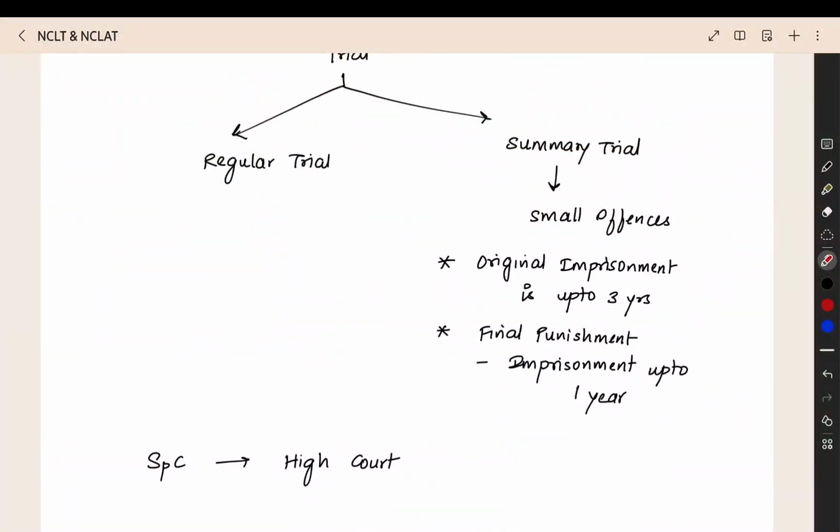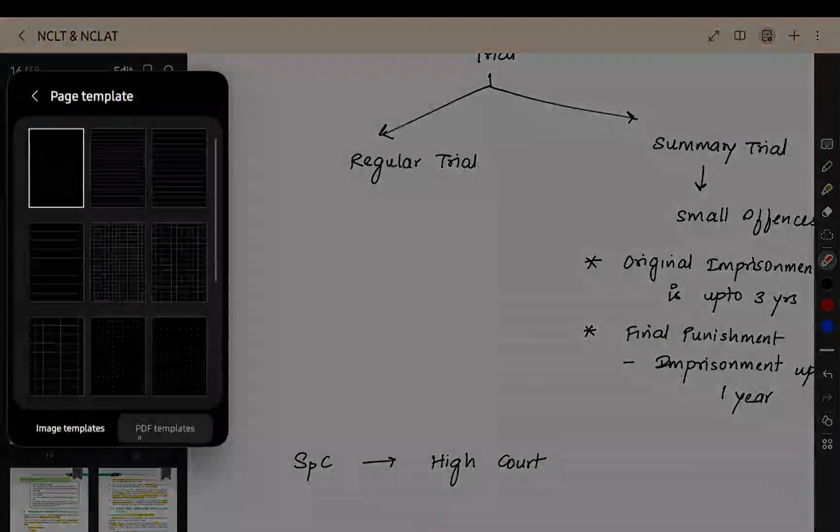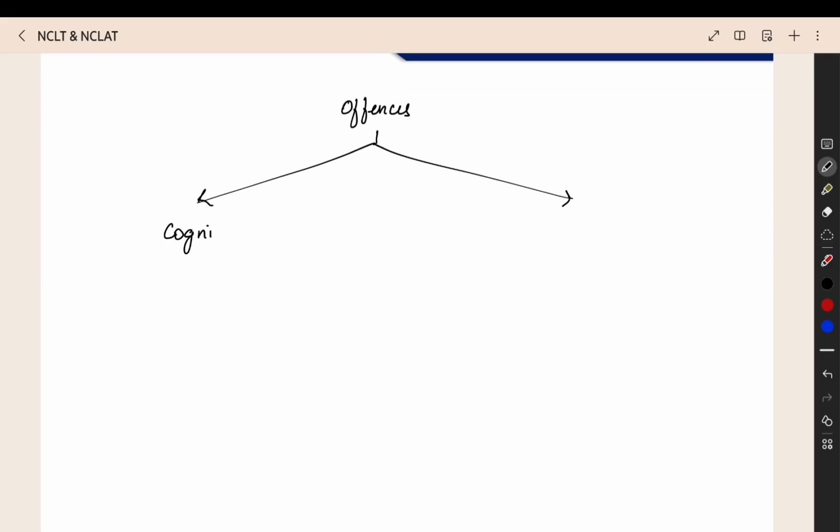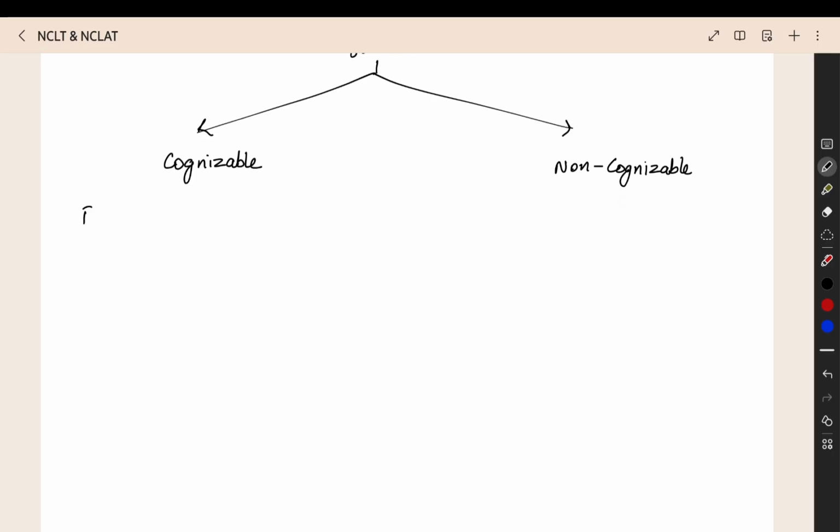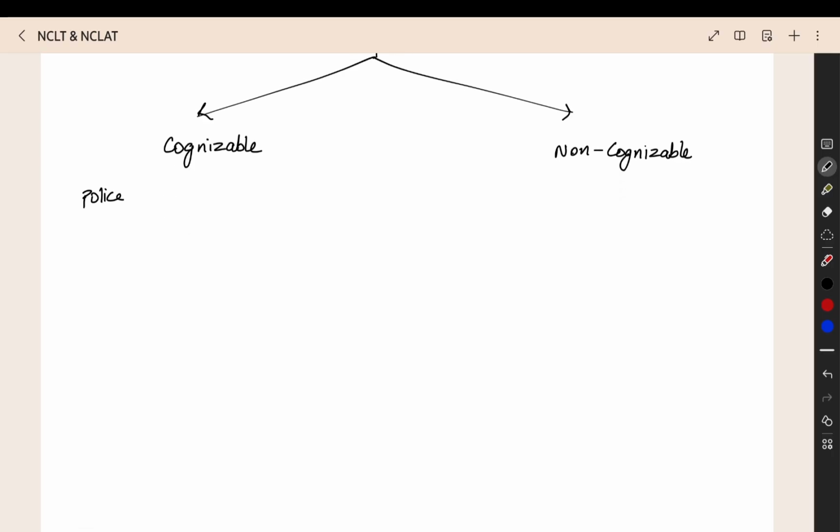Now we can see the different types of offences. We are having two types of offences. One is cognizable, another one is non-cognizable. When you see from the police point of view, what is the meaning of a cognizable offence? They can do the arrest without the arrest warrant.